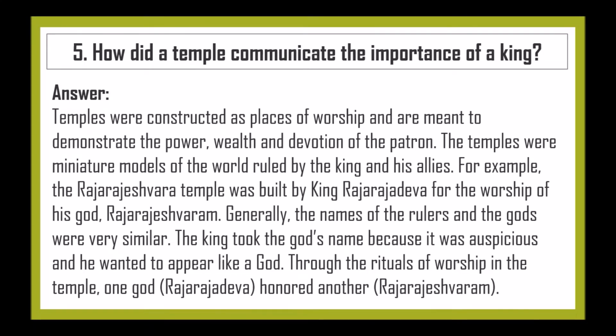Generally, the names of the ruler and the gods were very similar. The king took the god's name because it was auspicious and he wanted to appear like a god. Through the rituals of worship in the temple, one god, Rajaraja Deva, honored another, Rajarajeshwaram.